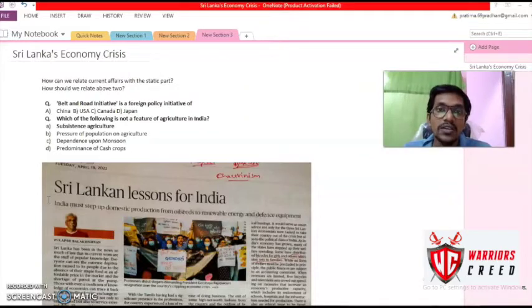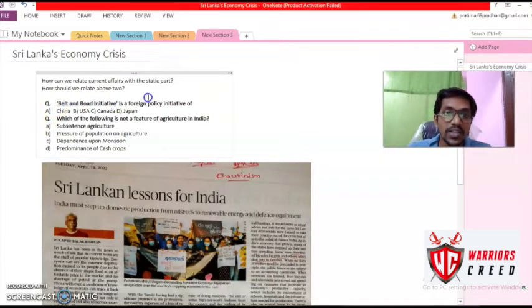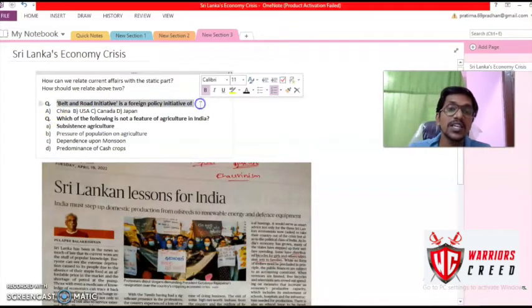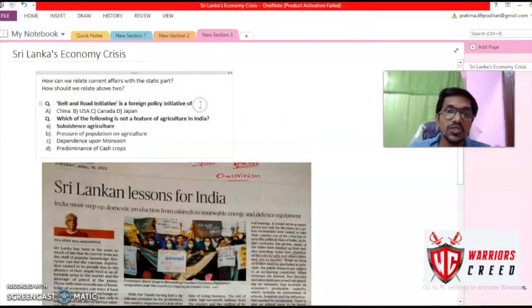So why do they cover this? The thing is simple. From our exam perspective, let me pick two questions from the previous year, from the 2021 Part 2. The first question was: the Belt and Road Initiative is a foreign policy initiative of which country?